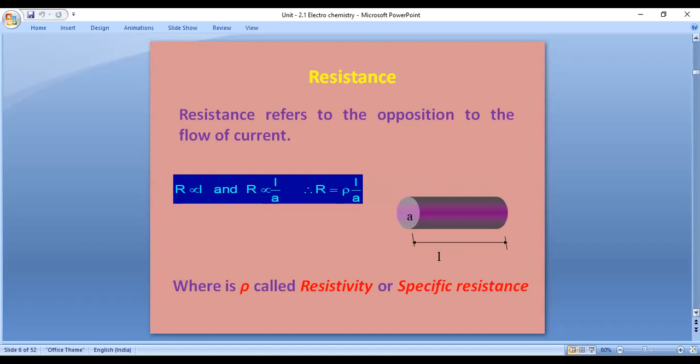R is directly proportional to L, where R is the resistance and L is the length. R is inversely proportional to 1 by A, where A is the area of cross section. So R is directly proportional to length and inversely proportional to area of cross section. From equations 1 and 2, we get the third equation: R equals rho into L by A, where rho is the proportionality constant, called the resistivity or specific resistance.